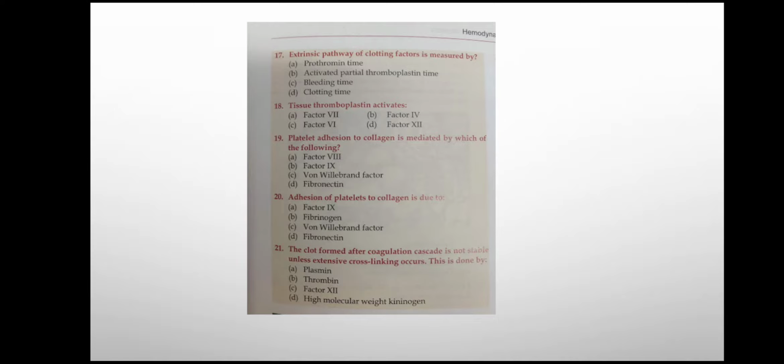Now a few more. Extrinsic pathway of clotting factor is measured by the prothrombin time, APTT, bleeding time, or clotting time. So you know the answer is prothrombin time. Prothrombin time will measure the extrinsic pathway of the coagulation pathway, while the intrinsic pathway is measured by the APTT.